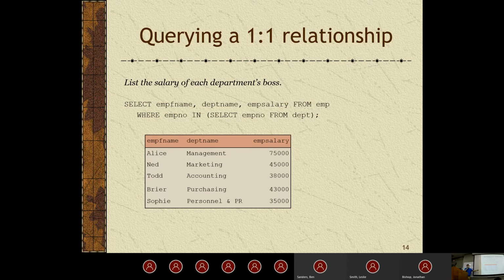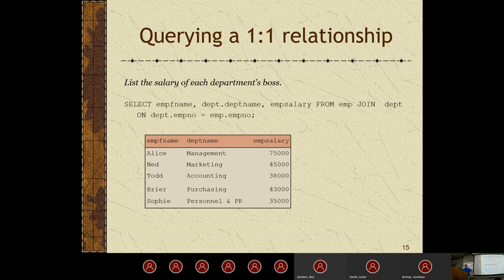So that's what this where condition is, a subquery where we're looking to see whether or not the emp number exists. If it does exist inside the department table, then we're going to report the salary for that person. Of course, also the emp name and department name, but that's what we're doing here. So it's really not that much different than what we've done before, but it's important to understand how this works. So now let's see how we'd list the salary of each department's boss.